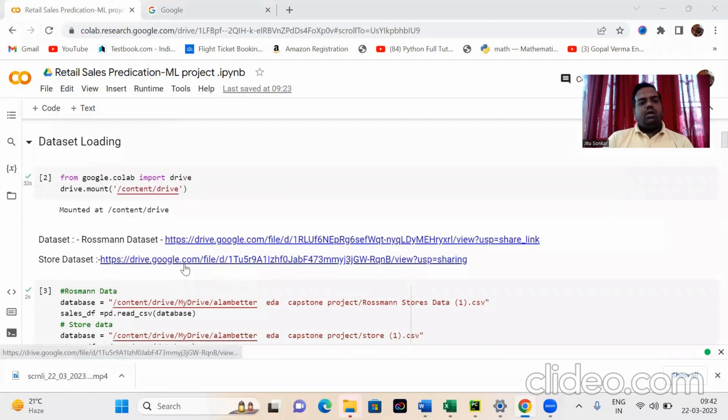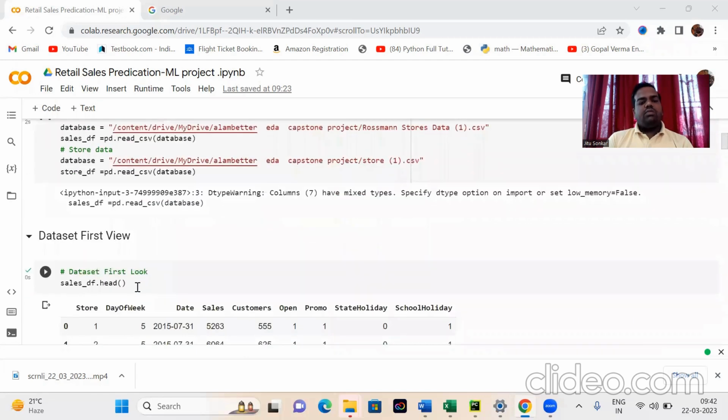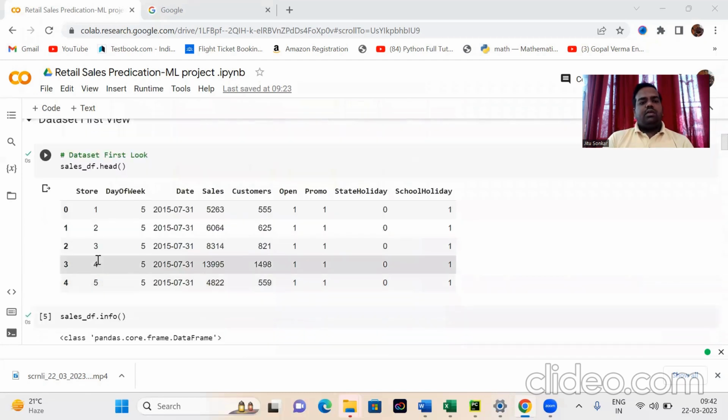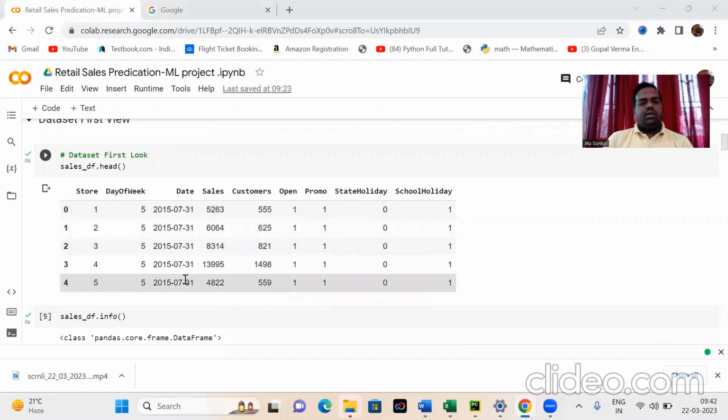So we have two datasets, the Rossmann sales dataset and the store dataset. First we read the dataset with sales_df.head, which gives the first 5 rows of sales_df.